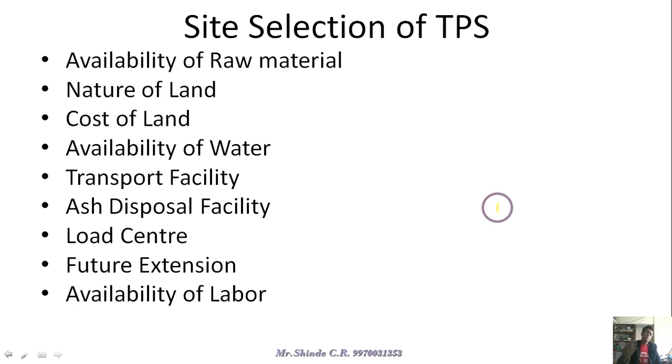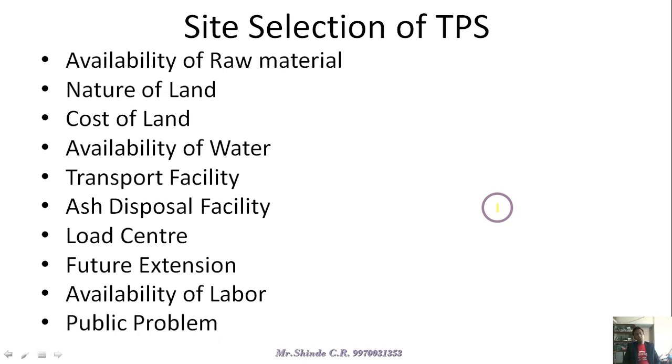For that manpower, the thermal power plant should not be very far from the populated area, where no labor can reach. So the availability of labor only increases when you select a site which is nearer to the load center.